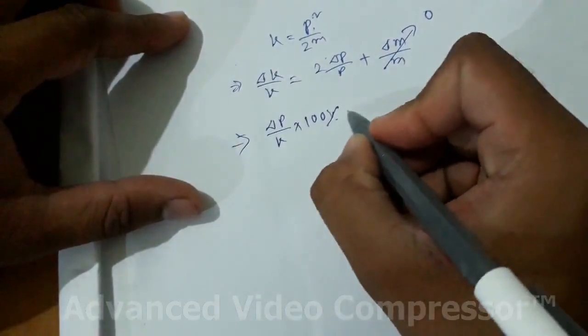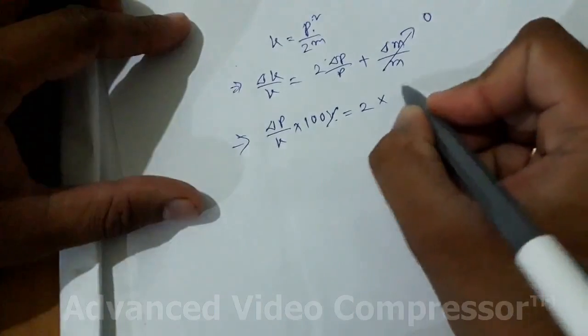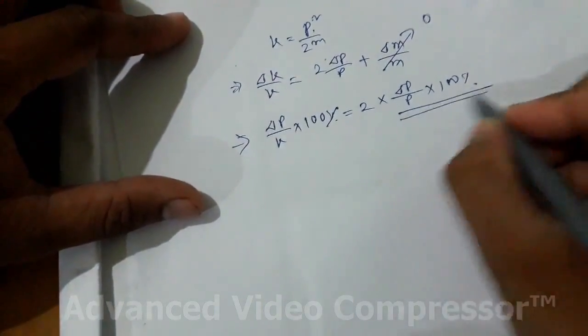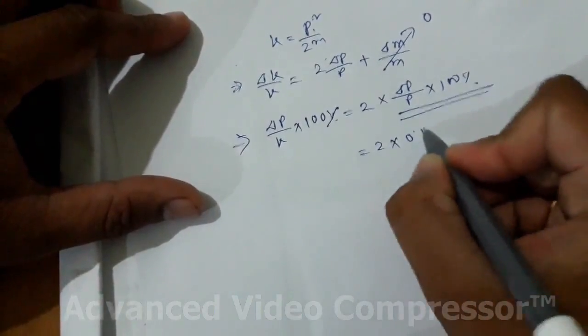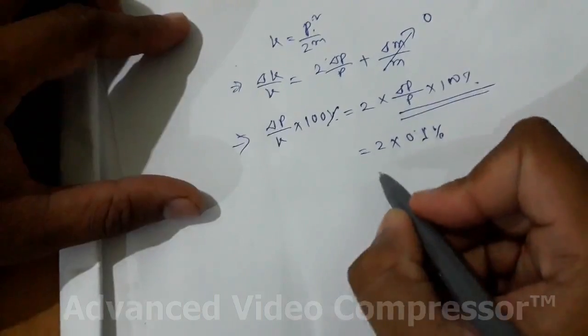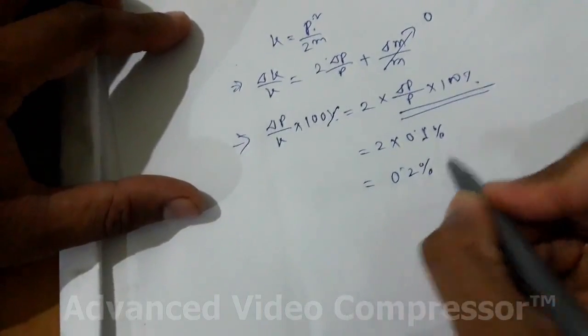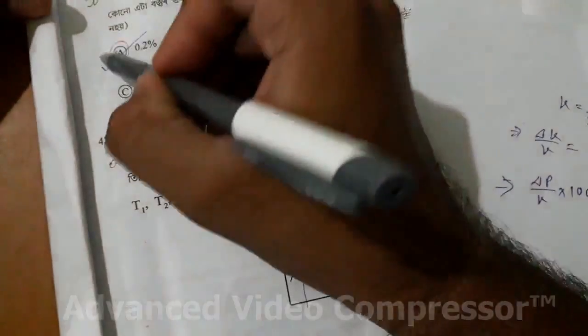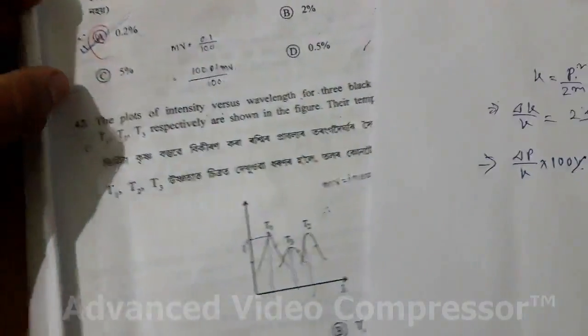del K by K into 100% is equal to 2 into del P by P into 100%. And what is the value given here? It is 0.1%. So this will be 0.2%. So this option 1 is correct. This is the correct option.